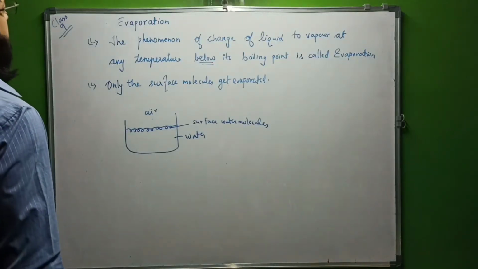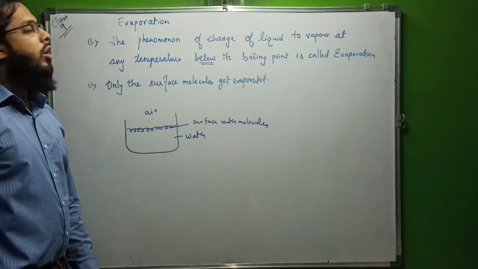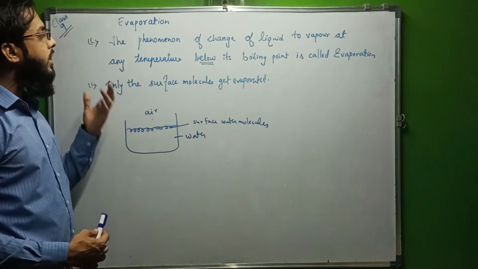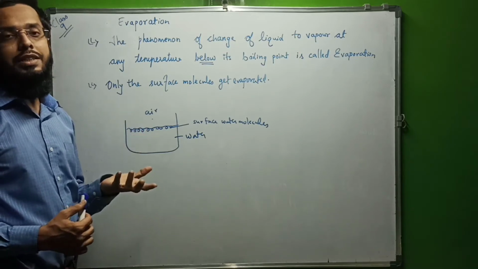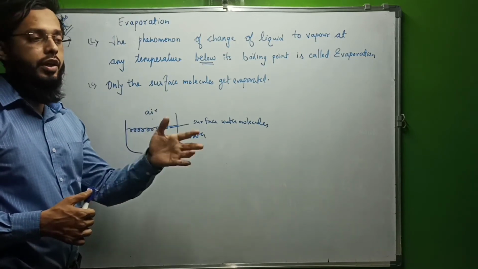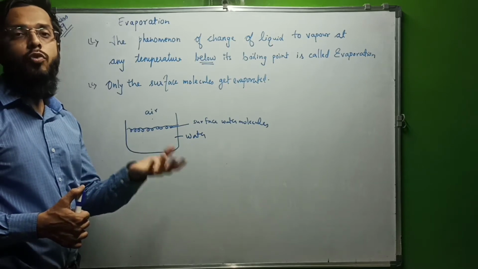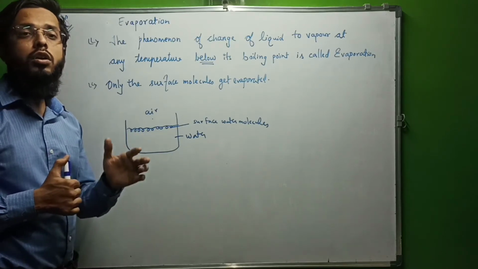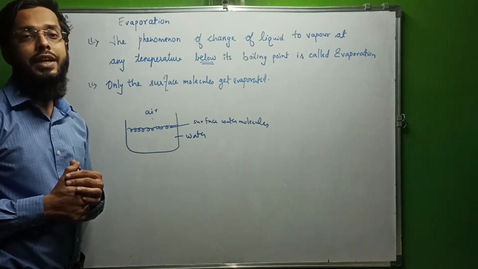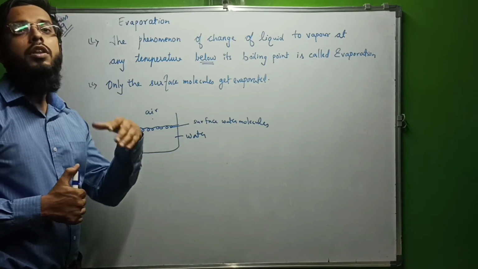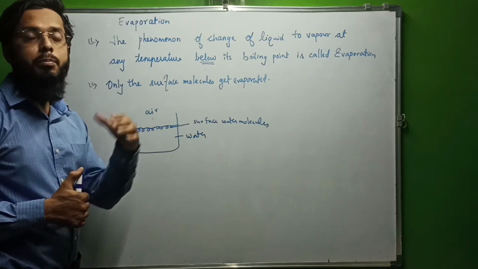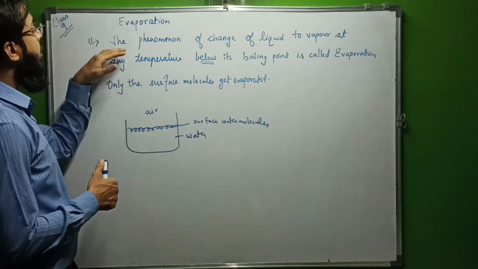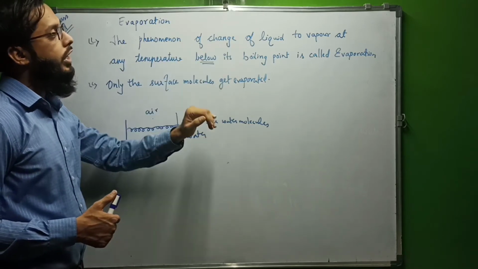Good morning, dear students. So today we're going to talk about evaporation, which we already discussed in the last lecture. What is evaporation? We can see in our day-to-day life, or in the rivers, the vapors are forming. The water is converted into vapor. But we also know that water is converted into vapor at 100 degrees centigrade. But at the same time, the water is converted into vapor below its boiling point in the process known as evaporation. Let us understand the phenomena of change of liquid to vapor.